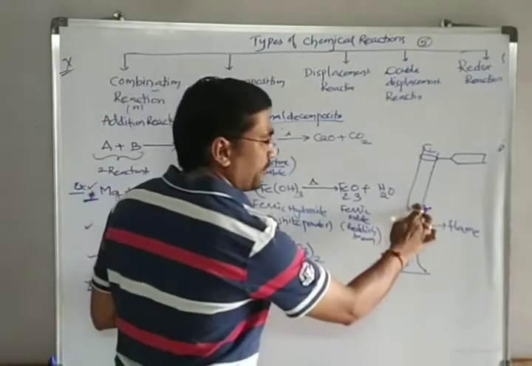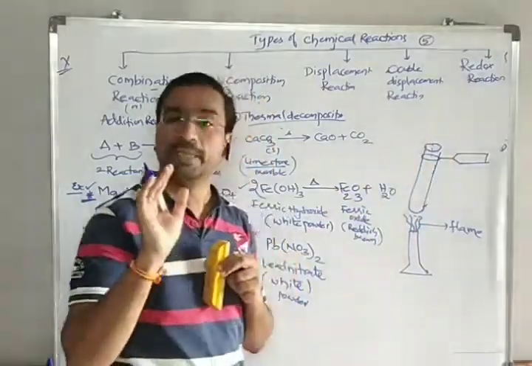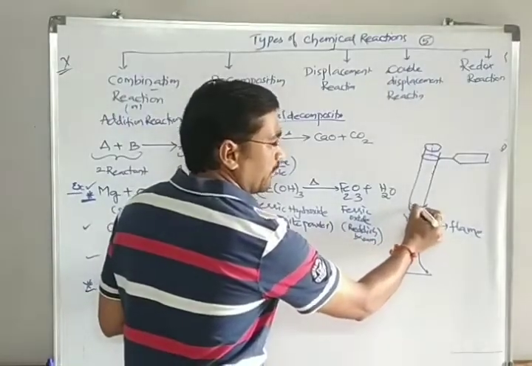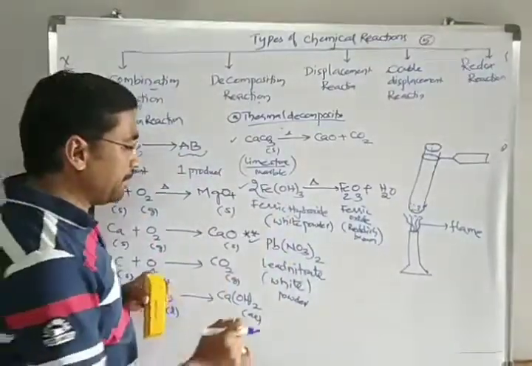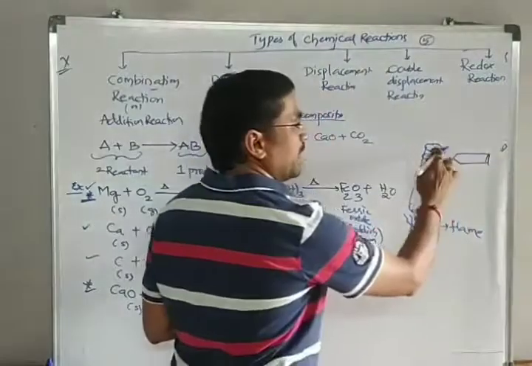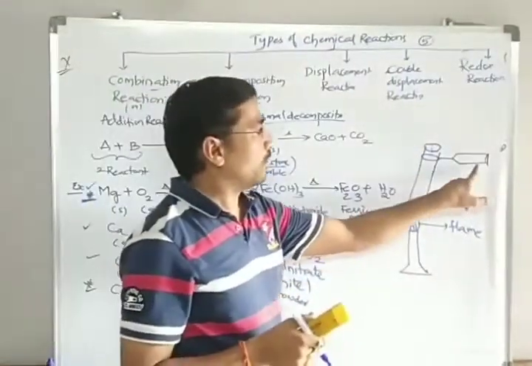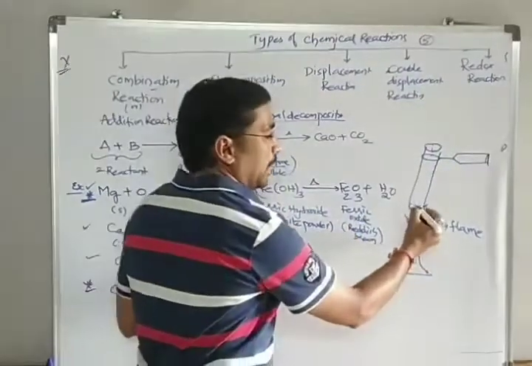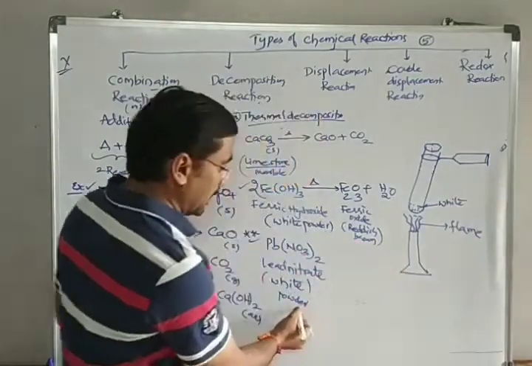First of all, you take this test tube. The test tube should be dry and clean. In that, you take one spoon of white powder and keep it in the test tube. After keeping the white powder, you keep the holder, because we want to heat it and we don't want to have an injury. What is this? It is a test tube holder. Then this white powder is nothing but our lead nitrate.